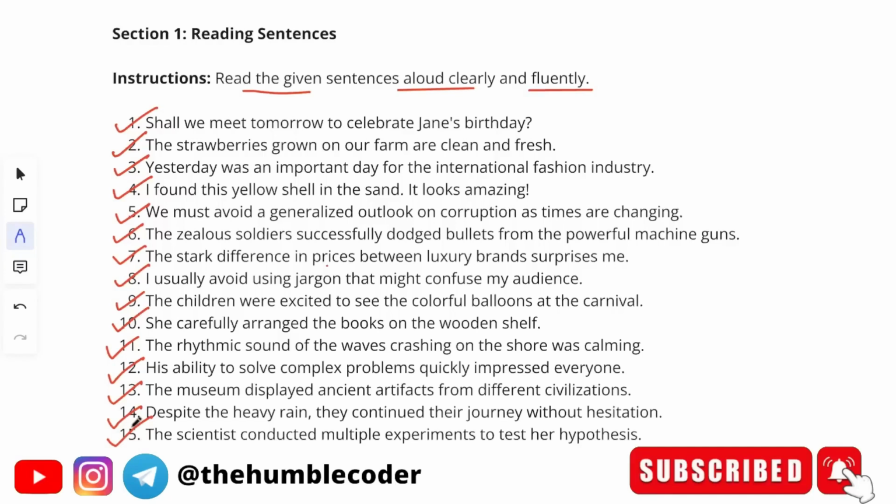So guys, we have read all the 15 sentences. Now I want to give you a few tips. Okay, see, I have taken all the 15 sentences on one screen and I was reading it aloud, but in your assessments you won't get all the 15 sentences in one go. How you will be getting is you will be getting one sentence on your screen and you need to read it out. Now few of you might have this doubt that I was saying sentence 1, sentence 2 and reading the numbers of the sentences. So do you have to also speak in the same way? No, you don't have to say that. You just have to read your sentence aloud. Okay. So I hope this section is now clear.